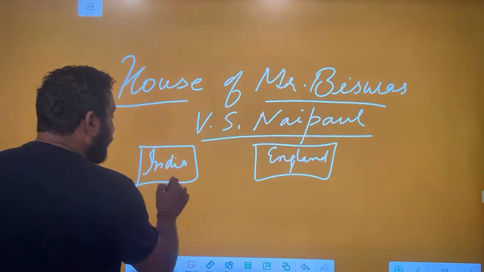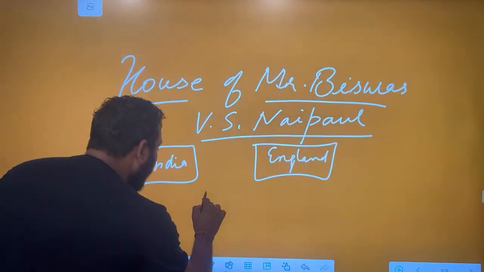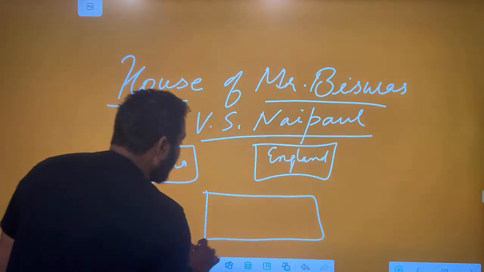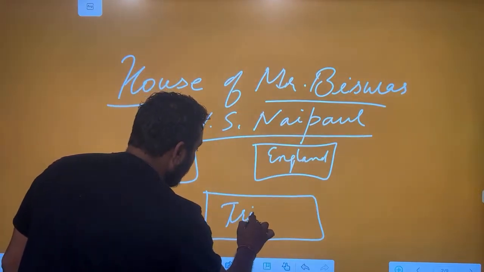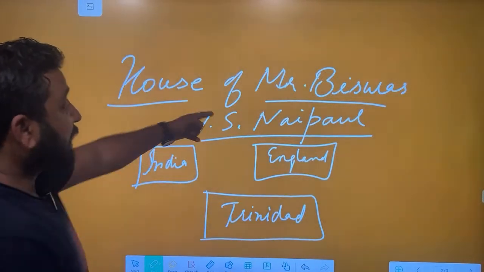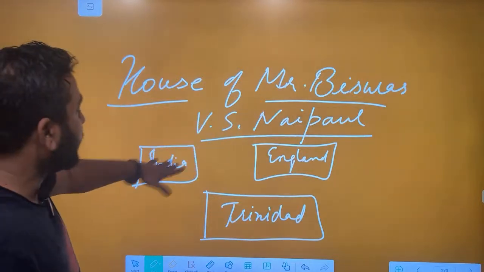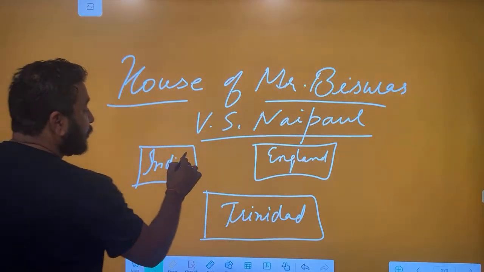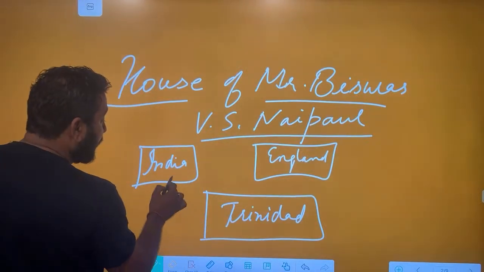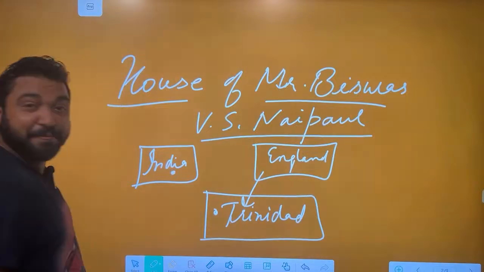What if you are not in this country, you are not in that country, and you live in a third country, Trinidad, the Caribbean country. V.S. Naipaul is a Trinidadian writer, a Caribbean writer with his family roots in India. Here, Indians are living in Trinidad under the control of Britain.